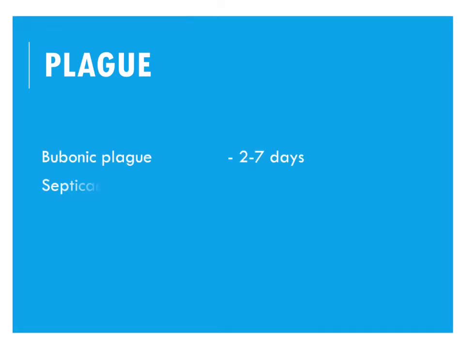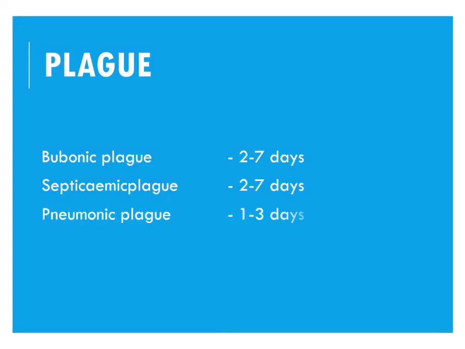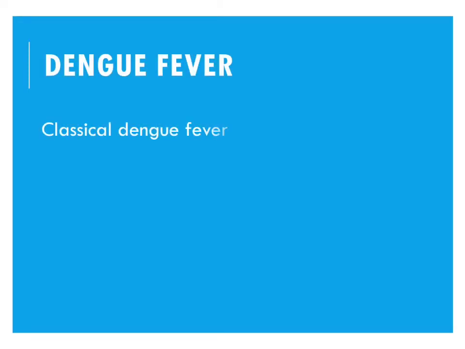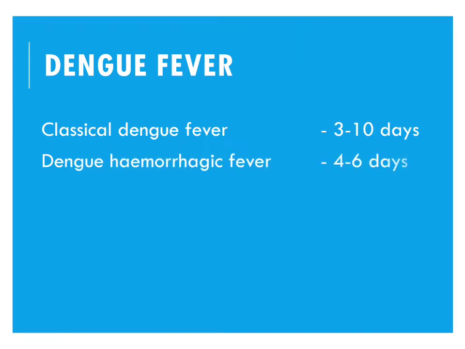Incubation periods of different types of plague. Bubonic plague, 2 to 7 days. Septicemic plague, 2 to 7 days. Pneumonic plague, 1 to 3 days. Dengue fever. Classical dengue fever, 3 to 10 days. Dengue hemorrhagic fever, 4 to 6 days.